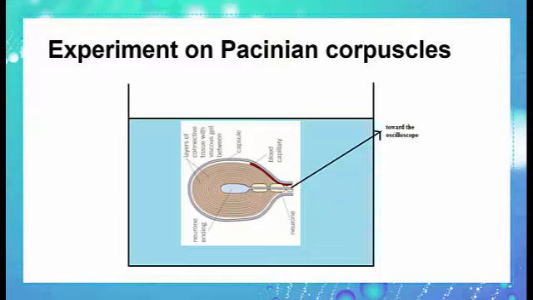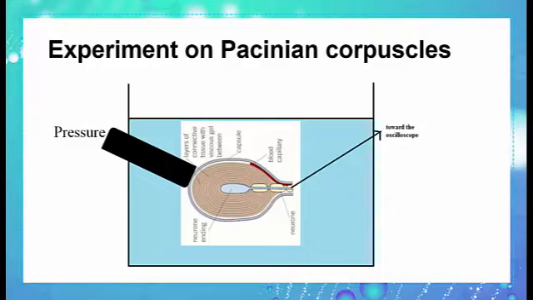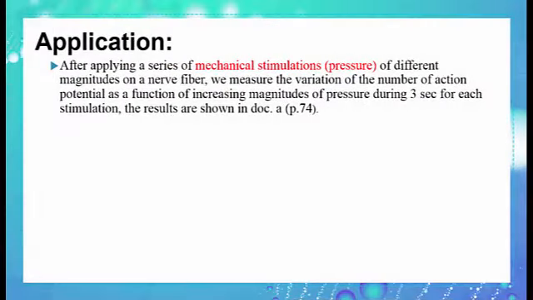We have now to apply an experiment on these corpuscles. We have to make a pressure on these corpuscles and record the results on the screen of oscilloscope. After applying a series of mechanical stimulations, pressure of different magnitudes on a nerve fiber, we measure the variation of the number of action potential as a function of increasing magnitudes of pressure during 3 seconds for each stimulation. The results are shown in document A, page 74.